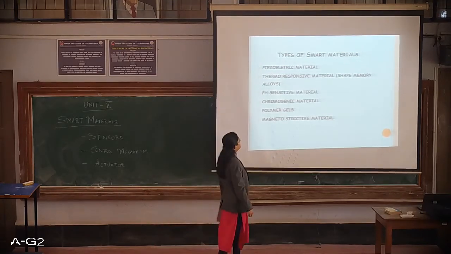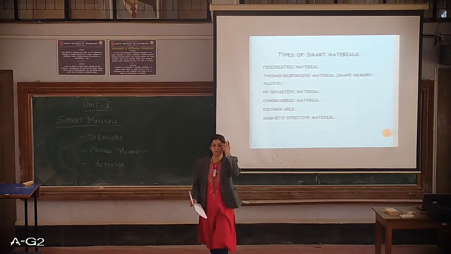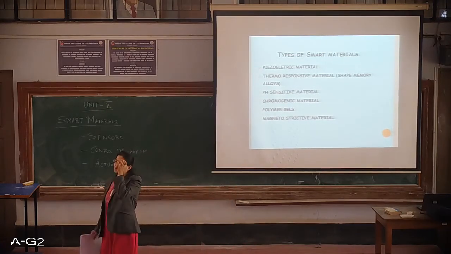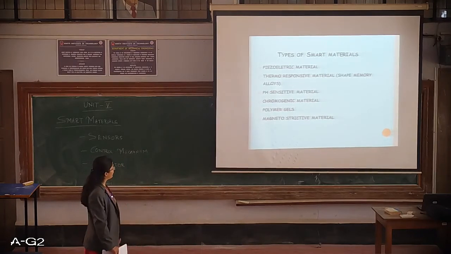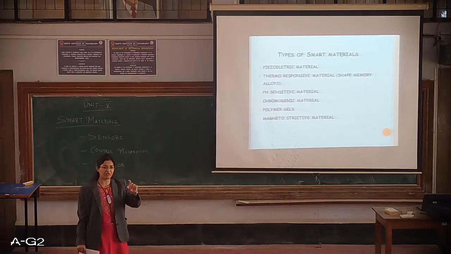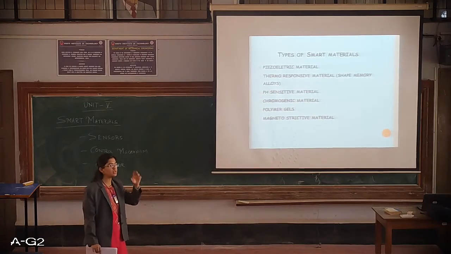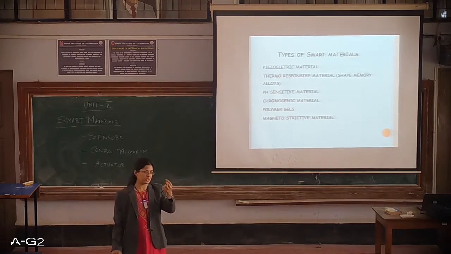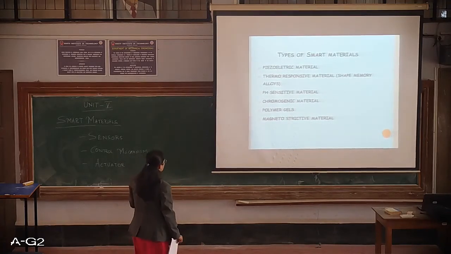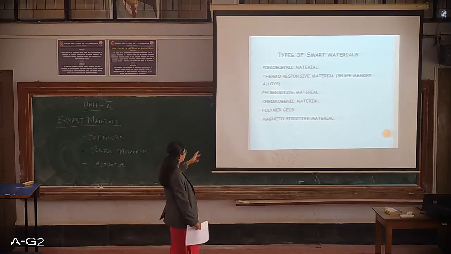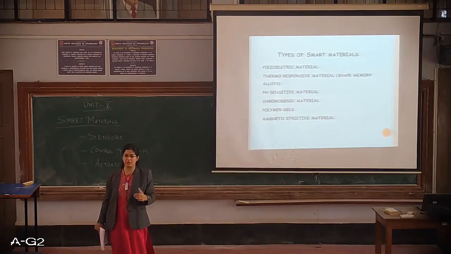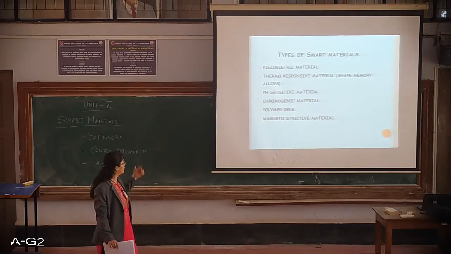These are the different types of smart materials which are available. The first two, piezoelectric material and thermo-responsive material or shape memory alloy, I will discuss later because they have to be discussed in a little more detail. Whereas the other four, pH sensitive, chromogenic, polymer gel and magnetostrictive, I'll just talk about these four smart materials before going to the first two.